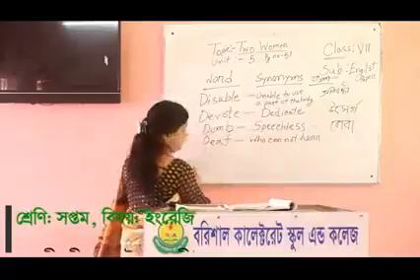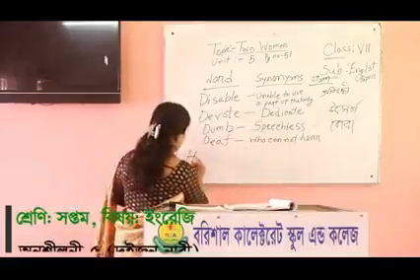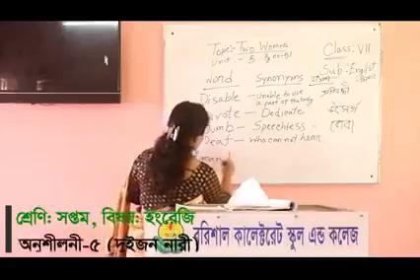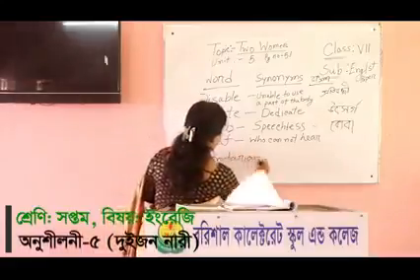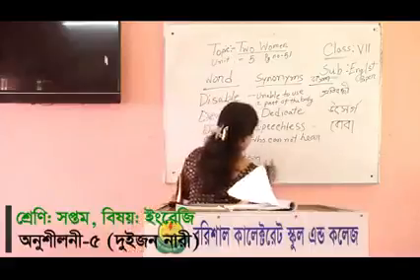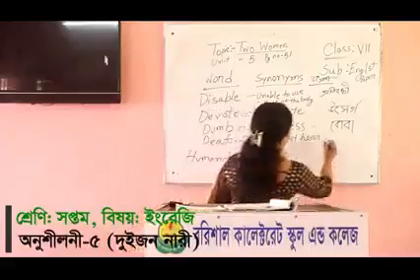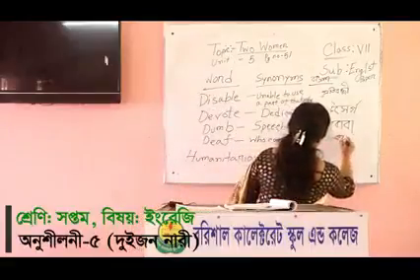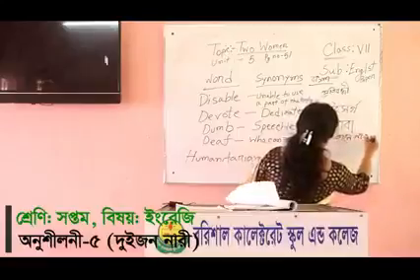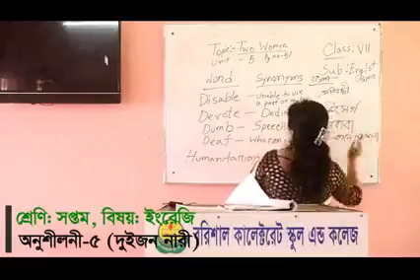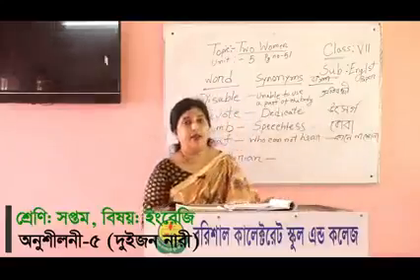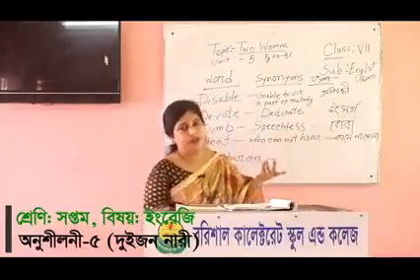I am writing this humanitarian again. And blind, I don't want to write it because it is very easy.